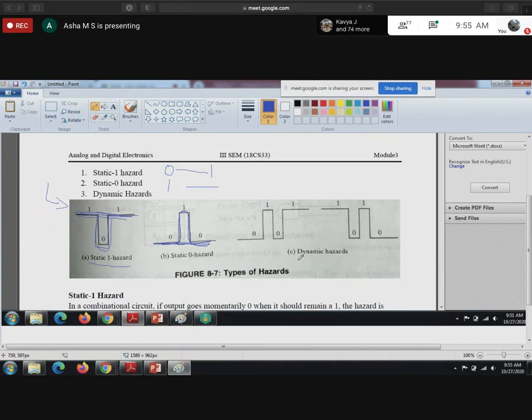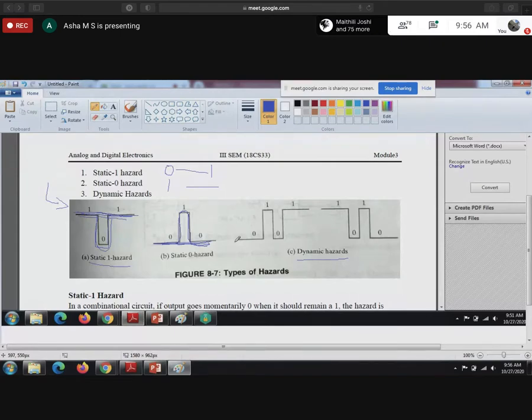So what is the next type? The next type is the dynamic hazard. What do you mean by dynamic hazard? In the static 1 hazard, the output goes to 0 only once, and in static 0 hazard it goes to 1 only once. In the dynamic hazard, the output is supposed to change from 0 to 1. I'm speaking about the output now.